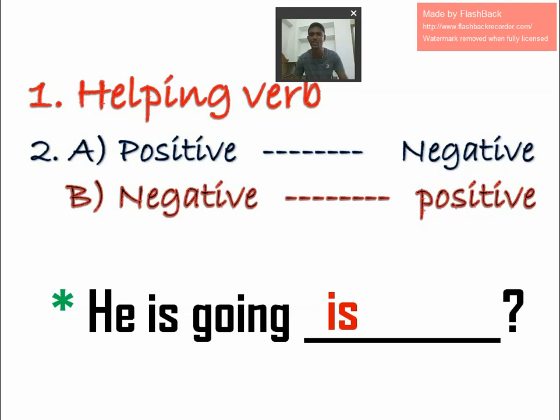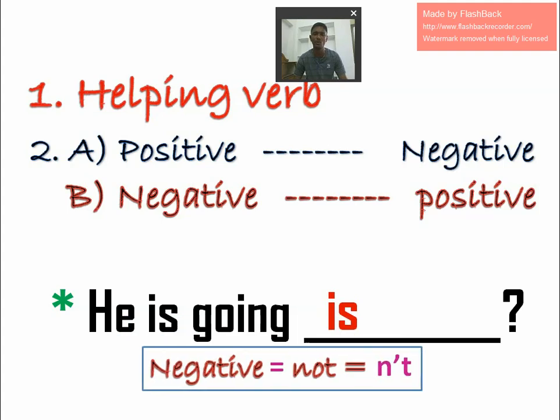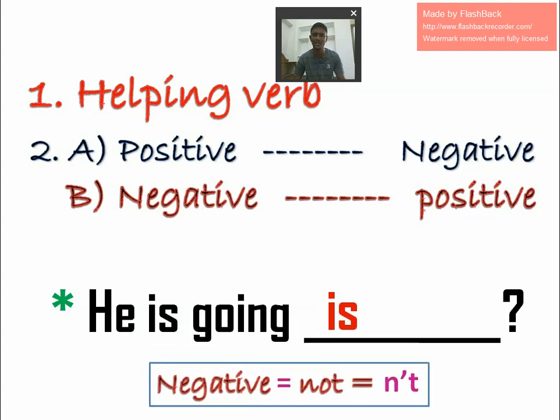So we have to change it into negative. If you want to write a negative statement, instead of writing "not", we have to write n apostrophe t. Apostrophe is nothing but the letter O in N-O-T, "not". But you should not write N-O-T; we have to add n apostrophe t. So now it became a negative statement.